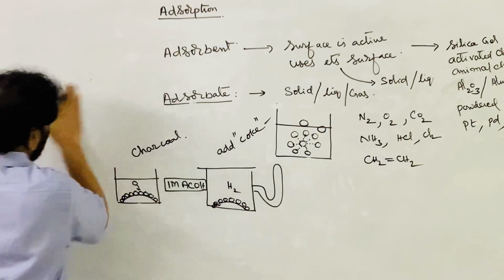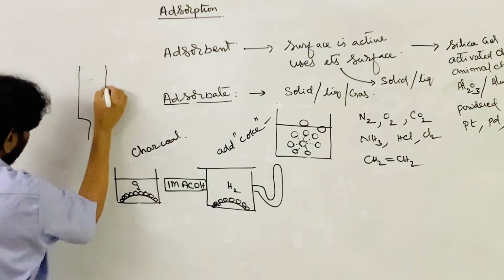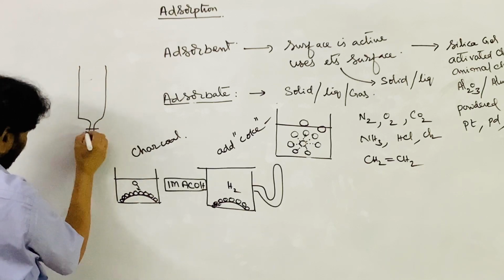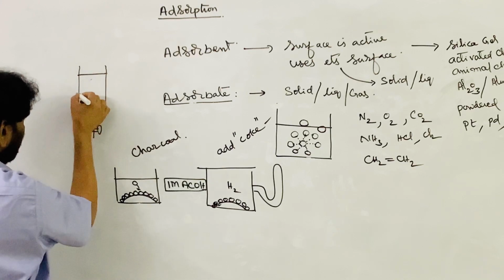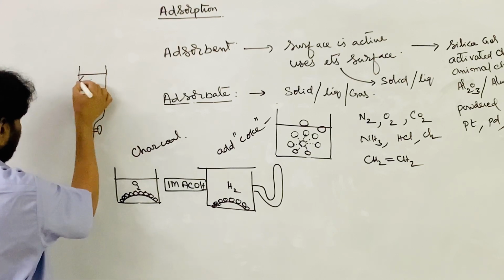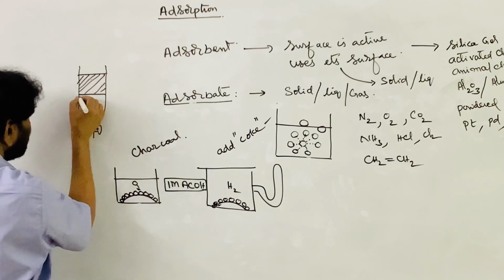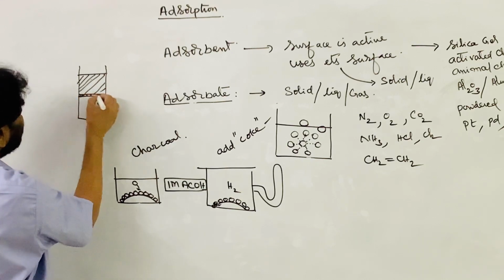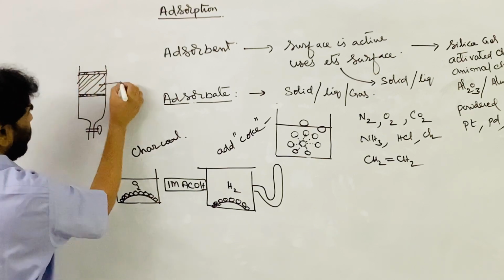So this is a particular experiment. Let me design it like a burette. It is a column. This is the charcoal that is taken. It is the bed of charcoal. There will be a support in the column. This is the support, and this is the charcoal.